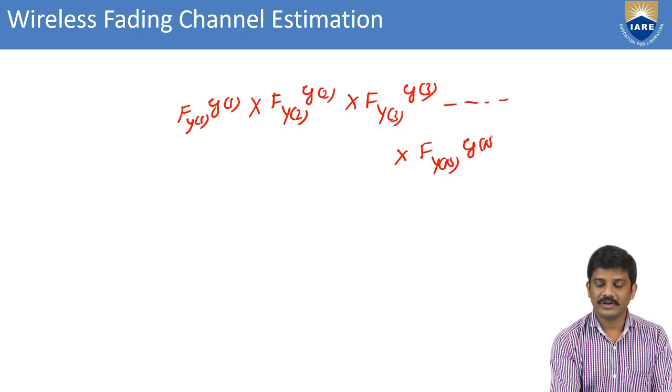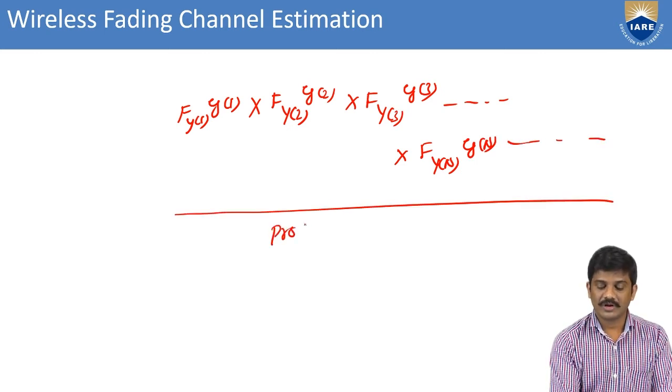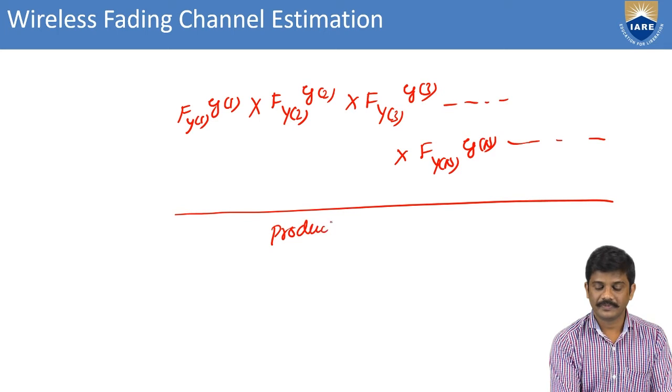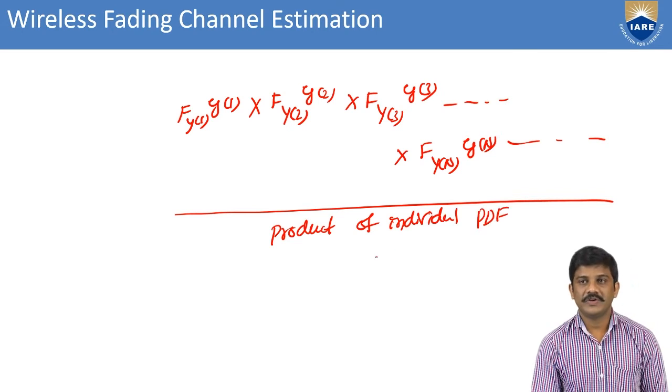Like that we are taking the product of the individual PDFs. Here we are considering the product of the individual PDFs.